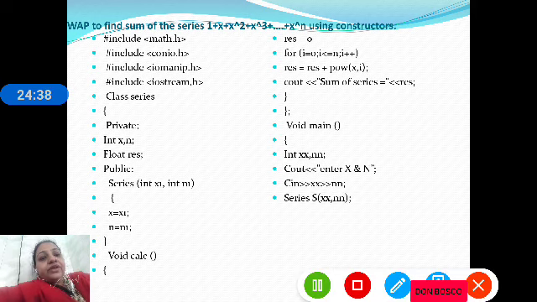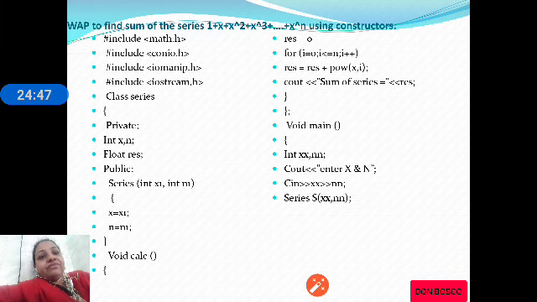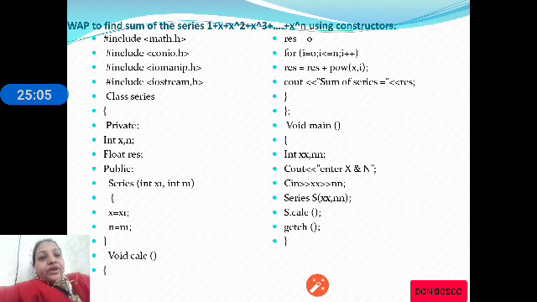We are creating the object S with 2 arguments, xx and nn, which is nothing but the x value and n value, which will be initialized to x and n. Then we are calling s dot calc which will calculate the series, and then it will print the result. So this is a program where we are using a constructor to initialize x and n values.